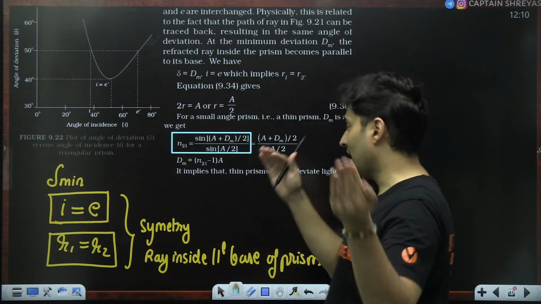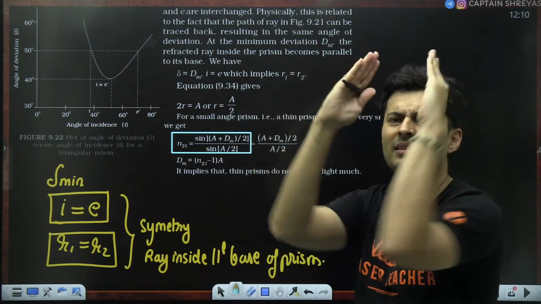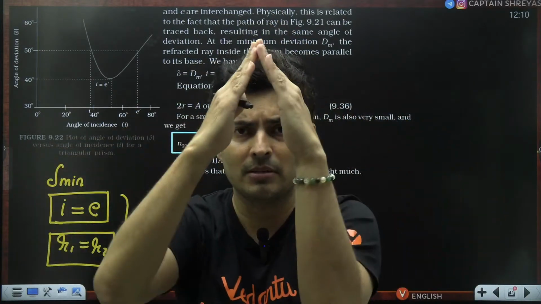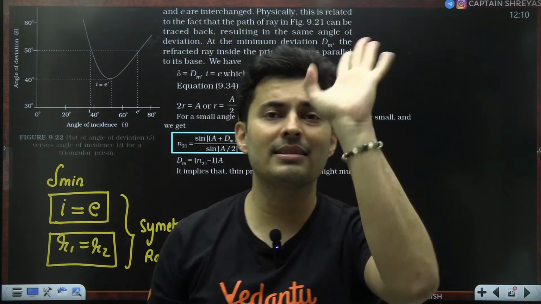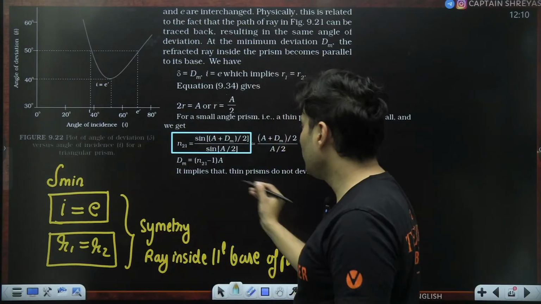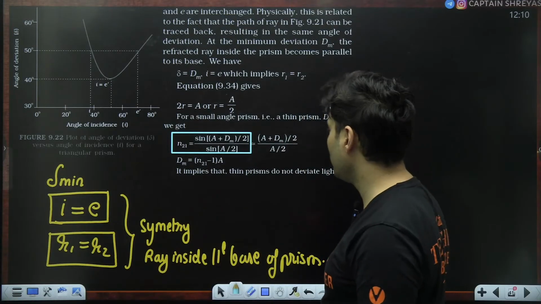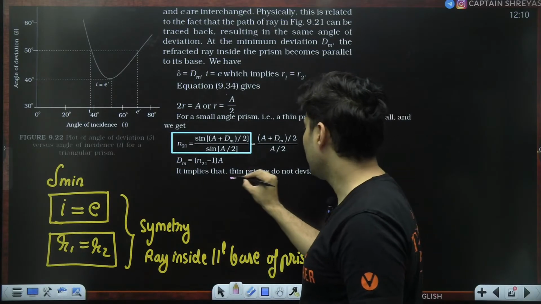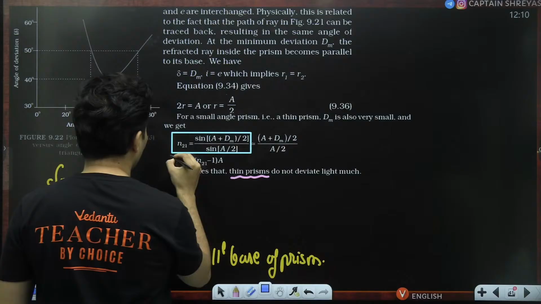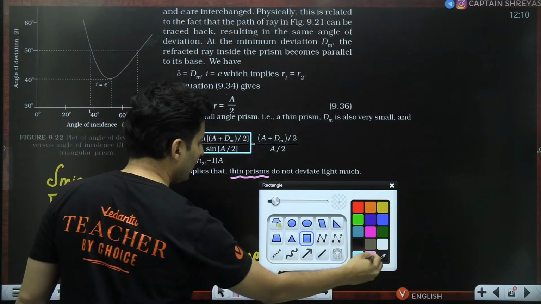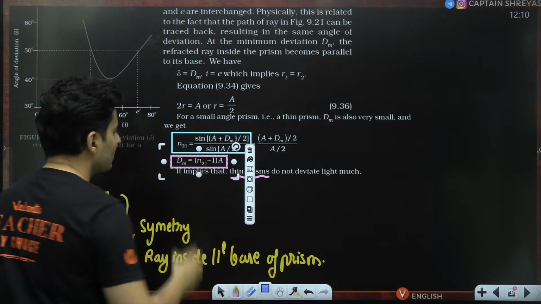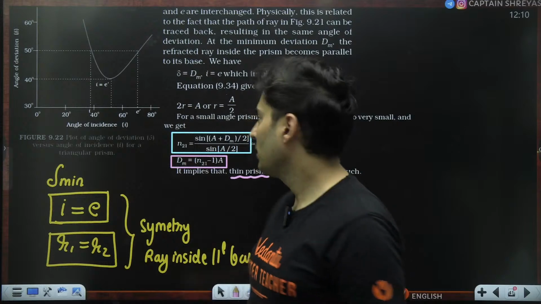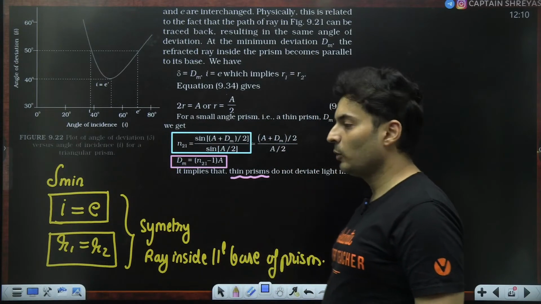But if the angle of prism itself is very small, a thin prism, like 2-3 degrees, then you can do some approximations, small angle approximations. So for thin prisms, very, very important, when you have a thin prism, the deviation approximately becomes refractive index minus 1 into A. Very, very important: (mu minus 1) into A.